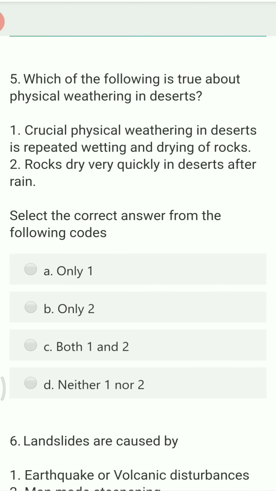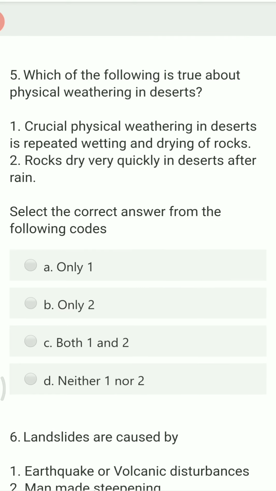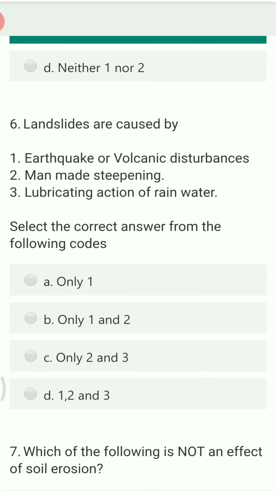Next question. Which of the following is true about physical weathering in desert? The first point is that physical weathering in desert is repeated wetting and drying of rocks. This is exactly true. In a desert area there is always a dry atmosphere and then a wetting of rocks, so a tremendous amount of fluctuation can be seen. Second, rocks dry very quickly in desert after rain. Whenever there is rainfall, the rocks dry immediately. So both 1 and 2 are the right answer.